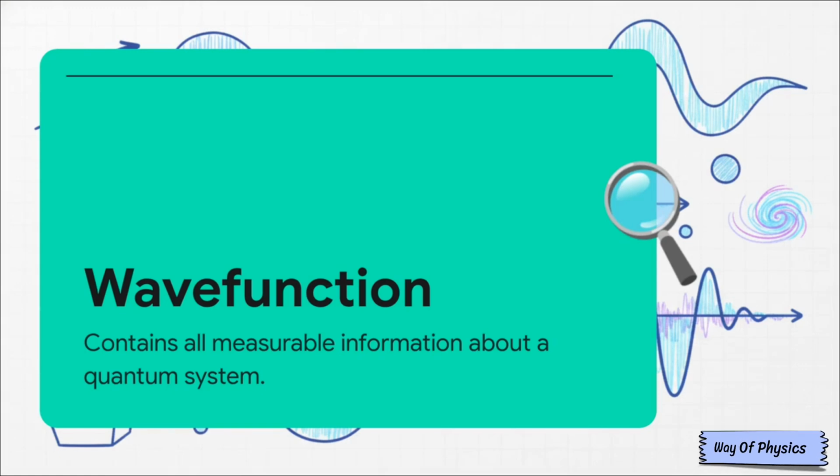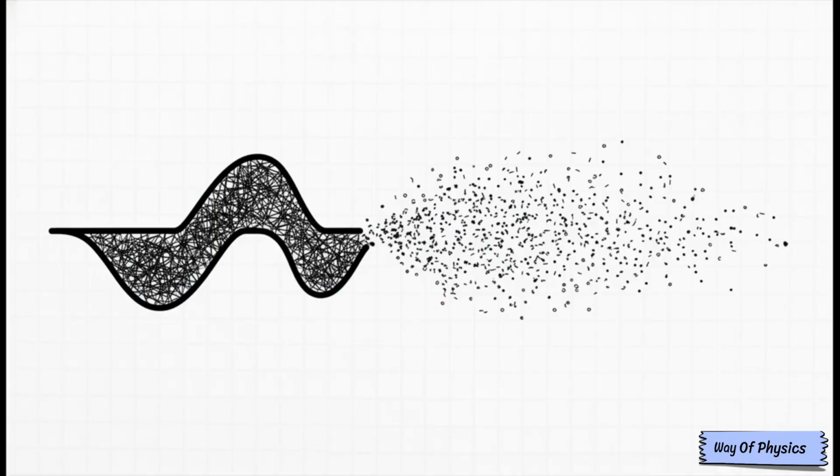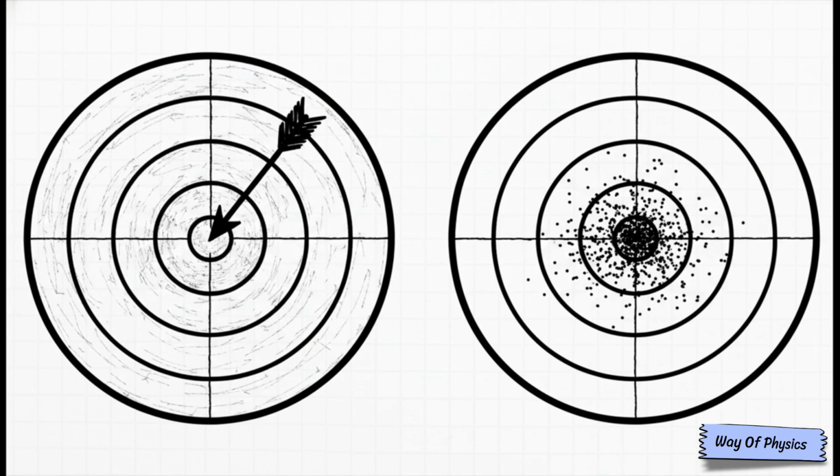Now, the absolute beating heart of his new mathematics was something called the wave function. Schrödinger thought it was a physical wave, but Max Born realized it actually represented probability density. Here's the crucial takeaway. Quantum mechanics predicts mathematical probabilities rather than rigid classical certainties.